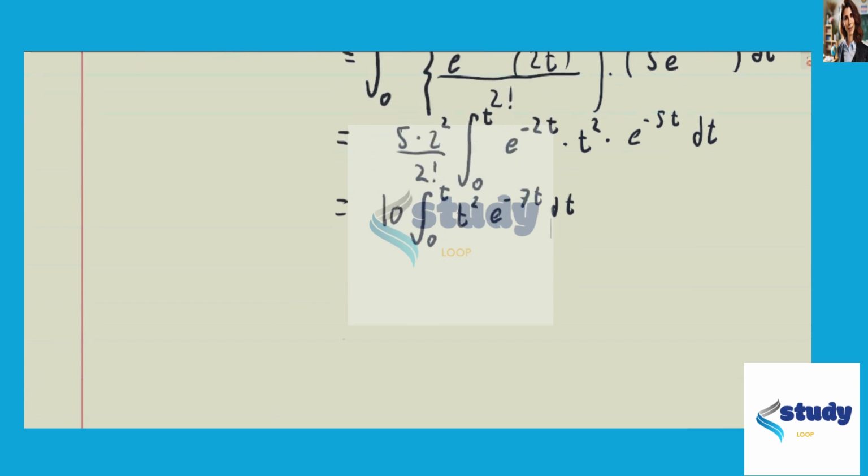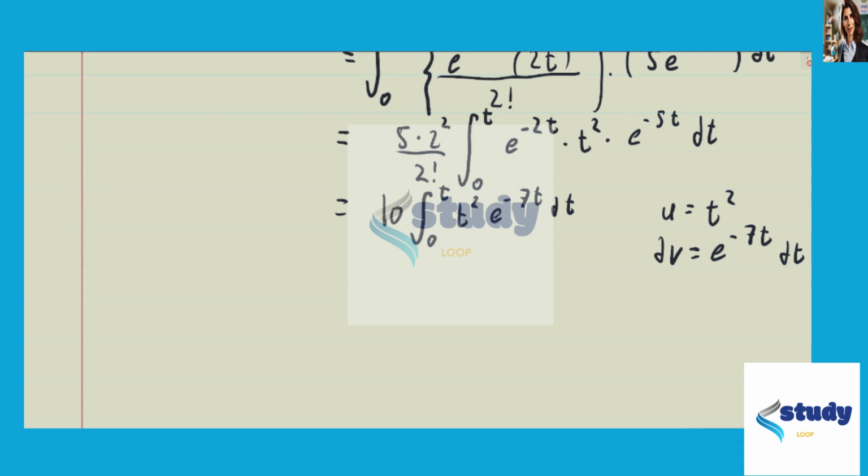Now we'll need to resolve this using integration by parts, where we'll set u to be equal to t squared and dv to be e to the power of negative 7t dt.